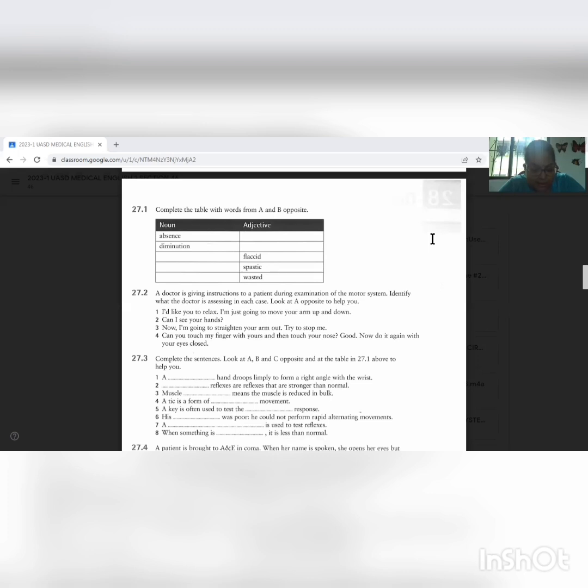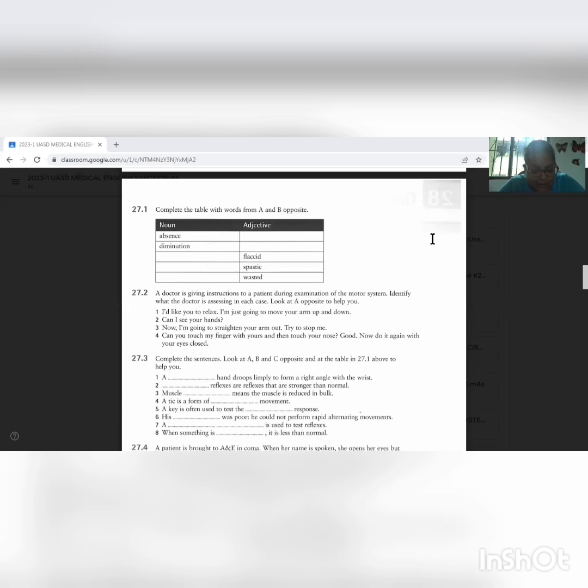27.2. A doctor is giving instructions to a patient during examination of the motor system. Identify what the doctor is assessing in each case. Look at A opposite to help you. 1. I'd like you to relax. I'm just going to move your arm up and down. Muscle bulk. 2. Can I see your hands?